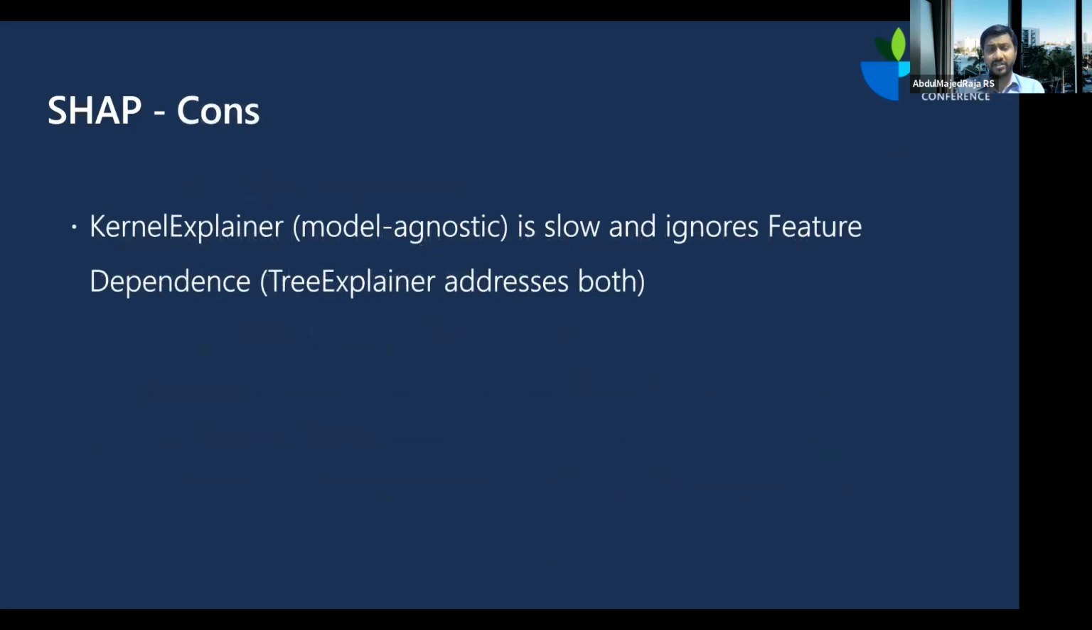Those are some advantages. I think the biggest disadvantage, the biggest con for SHAP, is that it's really computationally expensive. It means it's very slow. Kernel explainer is very slow, which is also model agnostic. It doesn't matter whether you have a linear model, tabular data, or any data. Kernel explainer is model agnostic, but it is really slow, and it also ignores feature dependencies, which means if one feature is dependent on another feature, it ignores that.